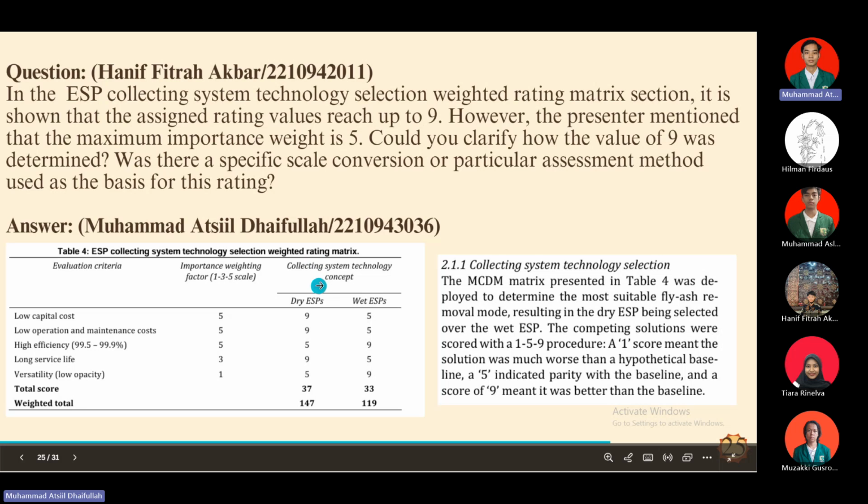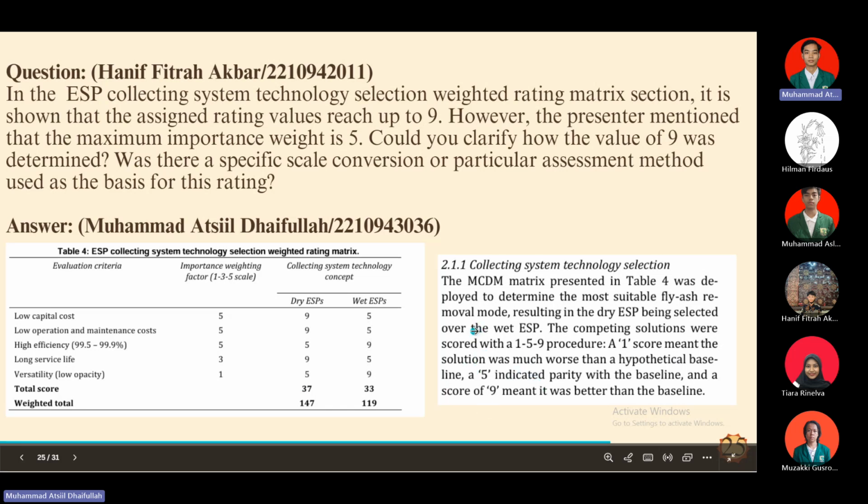And then for the collecting system technology concept, the values, like it says in the paper, are 1, 5, and 9. A score of 1 means the solution was much worse than the hypothetical baseline, that is, this technology cannot be applied in our design. 5 is the baseline, the standard or medium, and 9 is the highest value, meaning this technology is more applicable in our design.